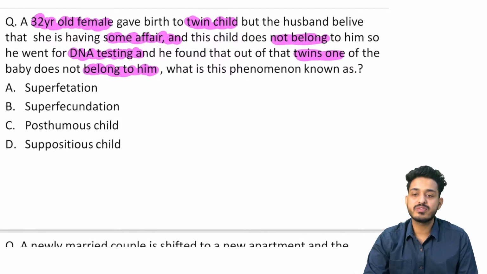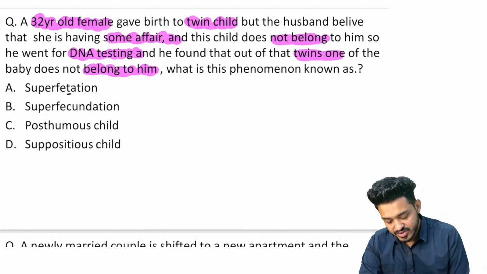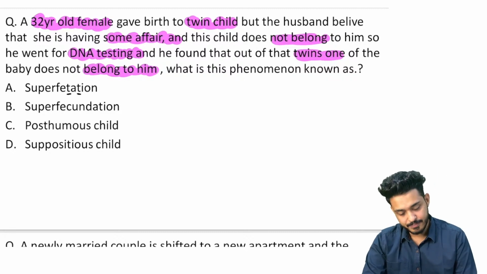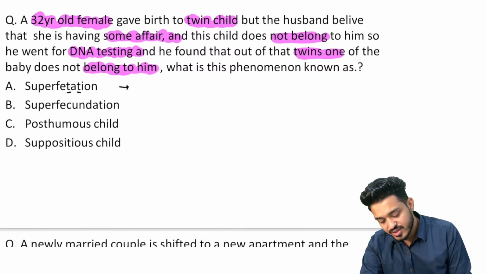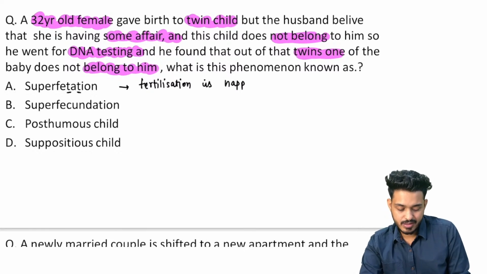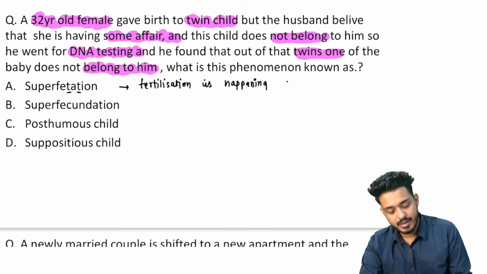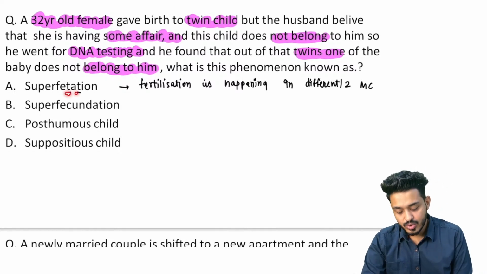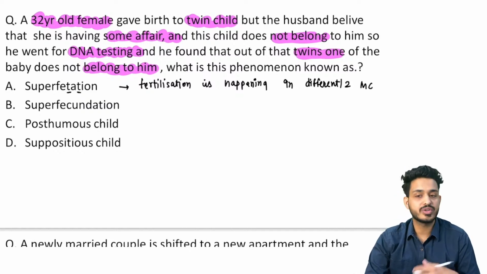So what is superfetation? Remember, superfetation is going to have how many T? Superfetation में कितने T आ रहे हैं? दो T आ रहे हैं, right? So what is going to happen? The fertilization is happening in two different menstrual cycles. यहाँ पर दो T आ रहा है, याद रखना है, दो साइकिल आ रही है. You can remember like that, two T is going to be for the two cycles.